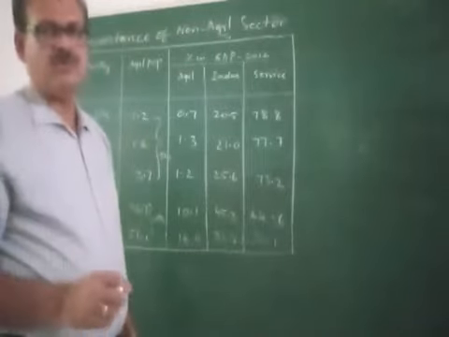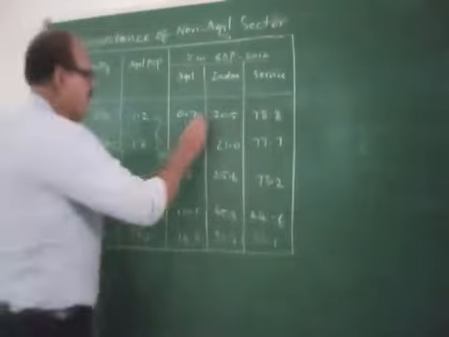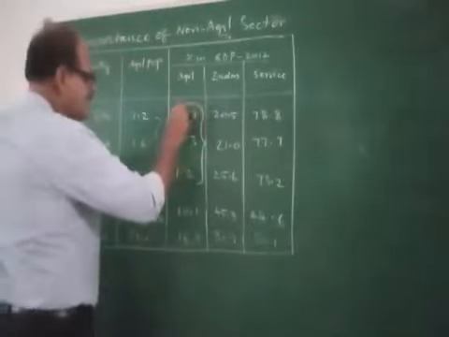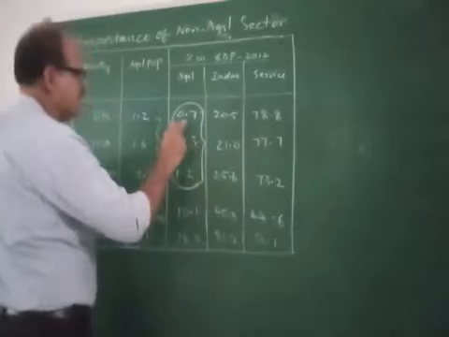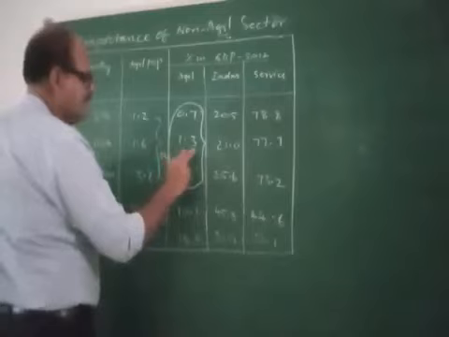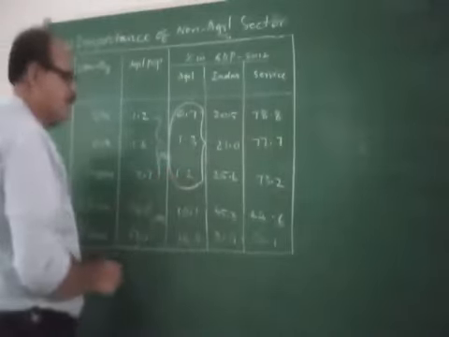So, if you go through the data, you will come to know that the contribution of the agriculture sector to the GDP is very less. See here, 0.7% in the case of UK, 1.3% in the case of USA, and 1.2% in the case of Japan.